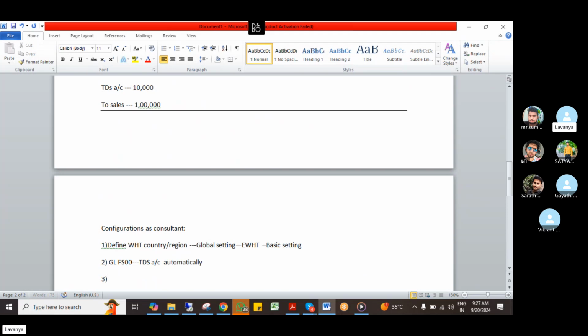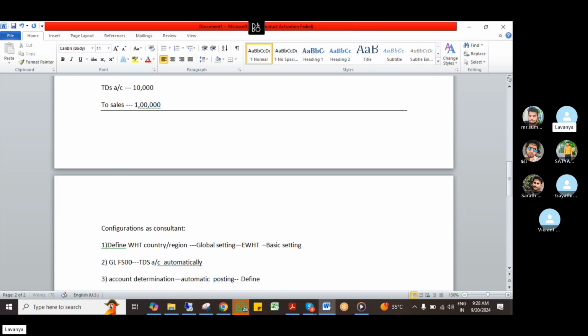I told you, whenever any GLs come automatically, that is called account determination, automatic posting. So the third configuration is account determination, automatic postings.